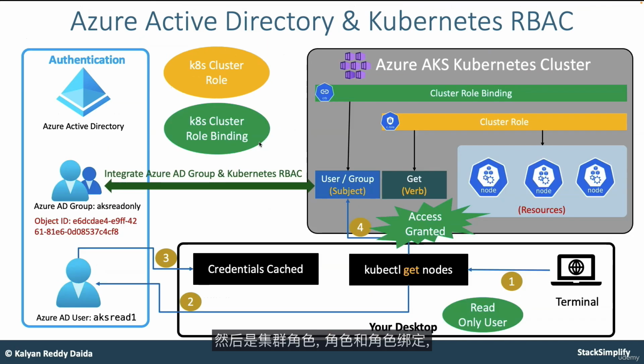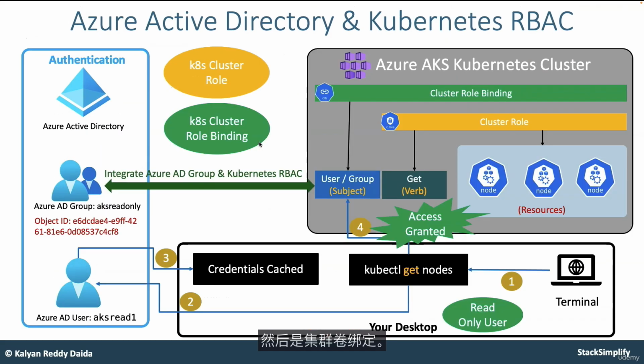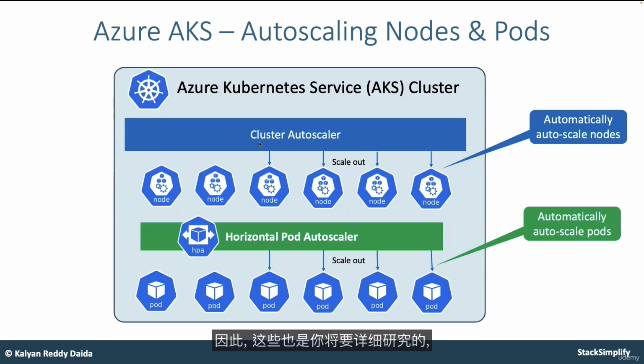So this is about cluster role binding and then cluster role. Here role and role binding, and here cluster role and then cluster role binding. So these also you are going to look into in detail. From here, we'll move on to autoscaling concepts and then implement the cluster autoscaler and also horizontal pod autoscaler.